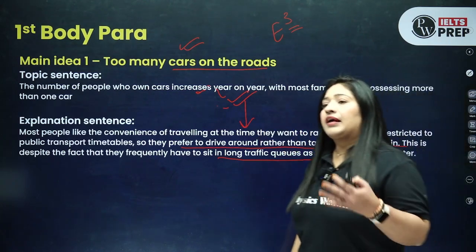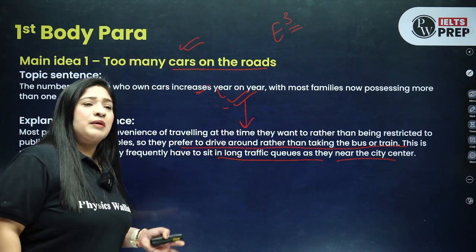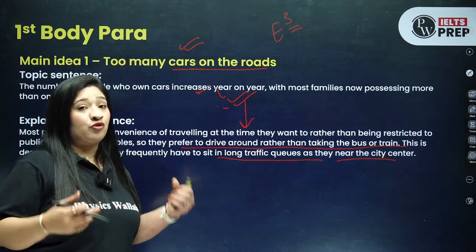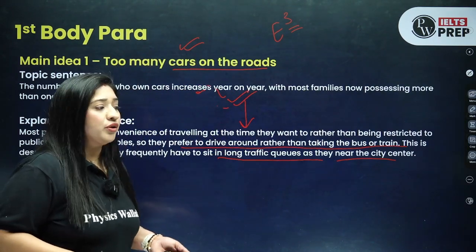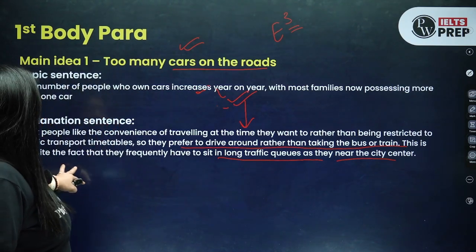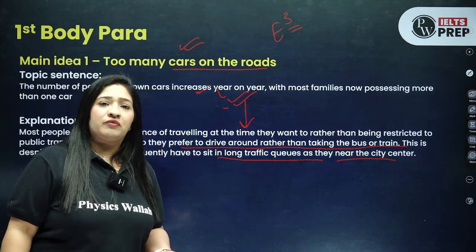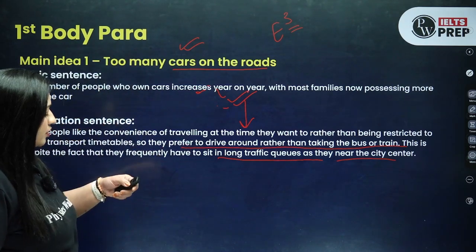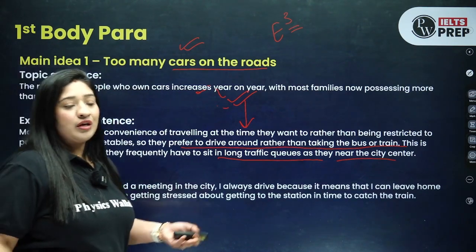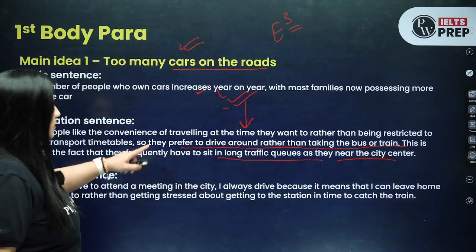people like to go by their own car, because first of all it saves them from that timetable, that okay, the bus will come at 9, so I have to be there before 9:45, right? This is what. And the other thing is that they're finding it very easy, right? They are relaxed when they are traveling with their own transportation, okay? Even though they are aware that they have to sit for a long time when there is congestion, still they are doing that.